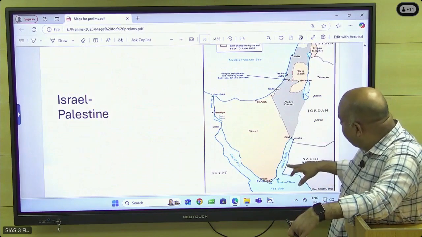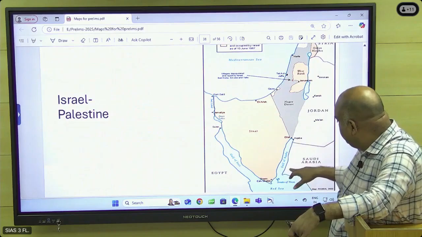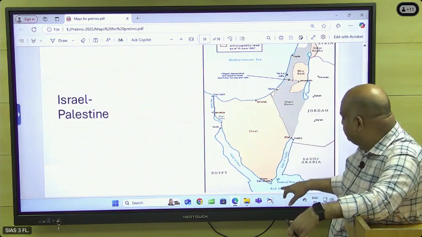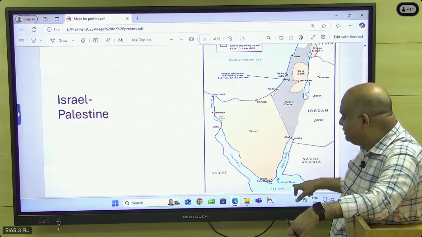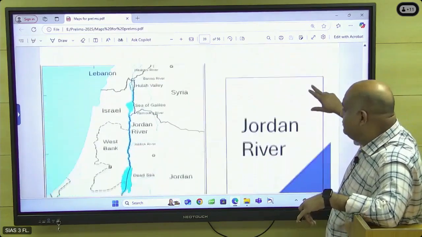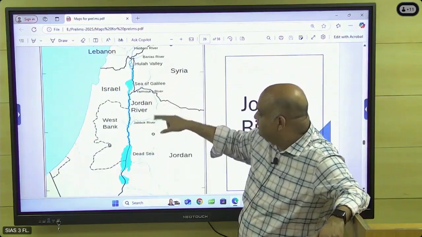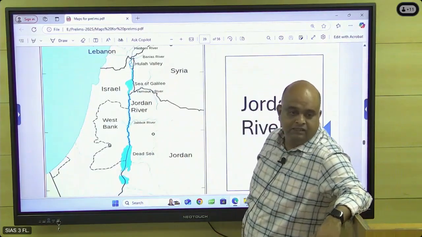So check it. So Gulf of Aqaba. Jordan is having a boundary, Saudi is having. So Gulf of Suez, Red Sea, Straits of Tiran. This one all check it. And then the Jordan River. This is the Jordan River. Sea of Galilee. This is the Dead Sea. This is the Sea of Galilee. Check it.